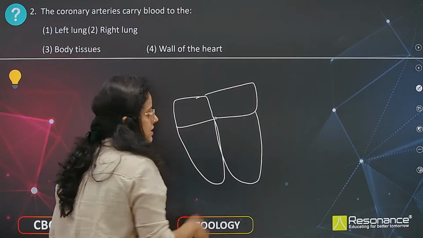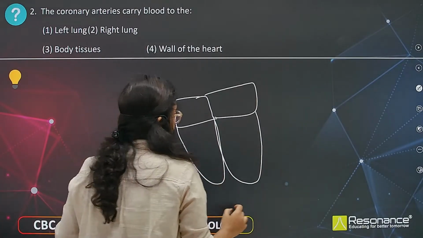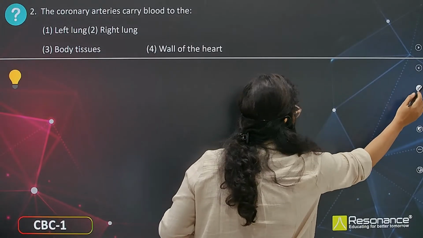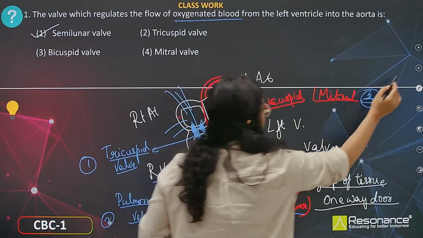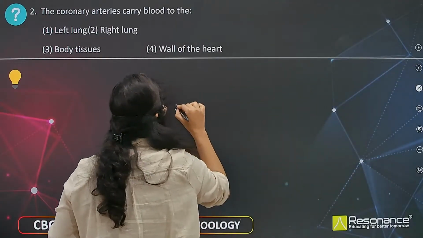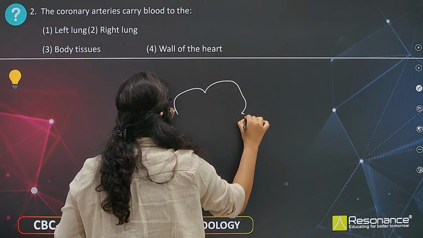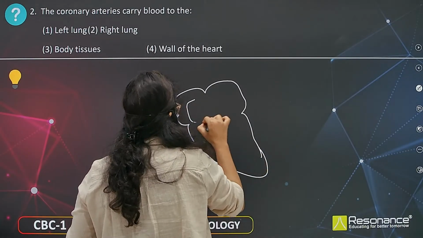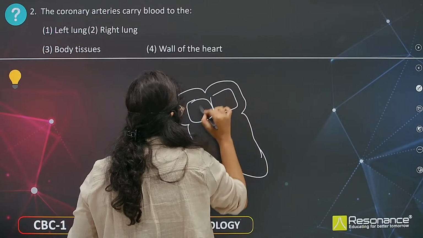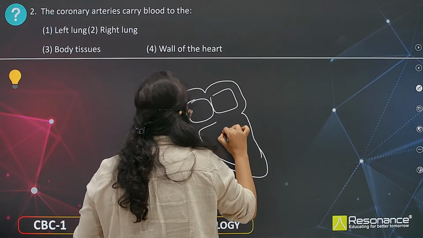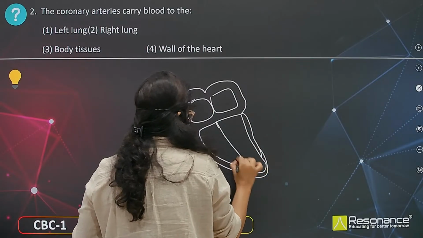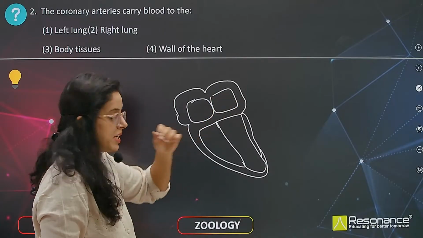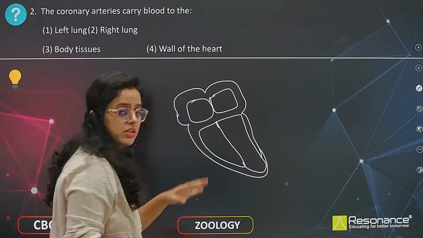Okay, this is the heart structure, again a rough image, or let me draw it neatly, otherwise you will be confused. The left ventricle is larger in size and the left atrium is larger in size, always. Why? Because they have to supply blood to the different body parts.